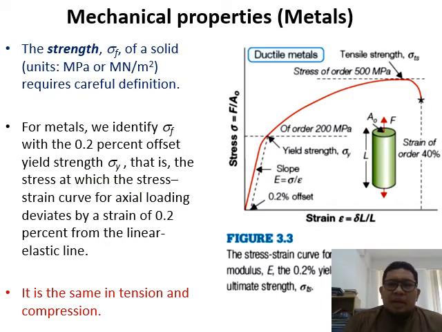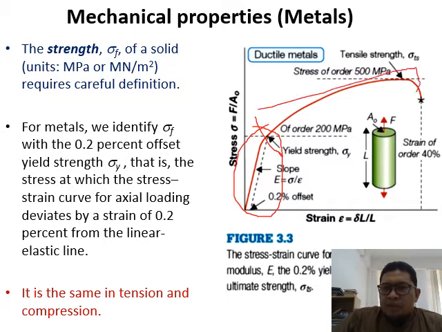So for the mechanical properties of metal, as you know, metals and their alloys are ductile. They can be stretched. So over here, this one will be the elastic phase. Above this will be the plastic deformation.